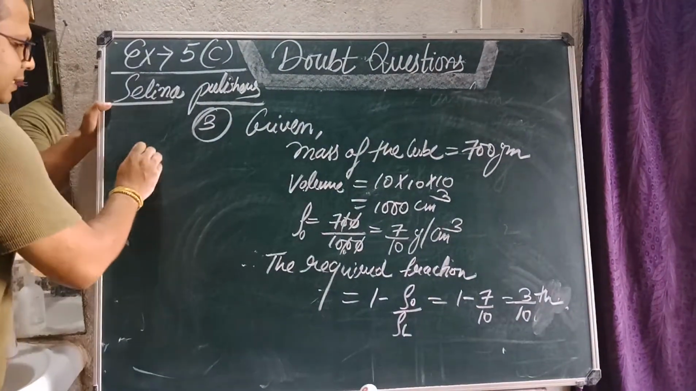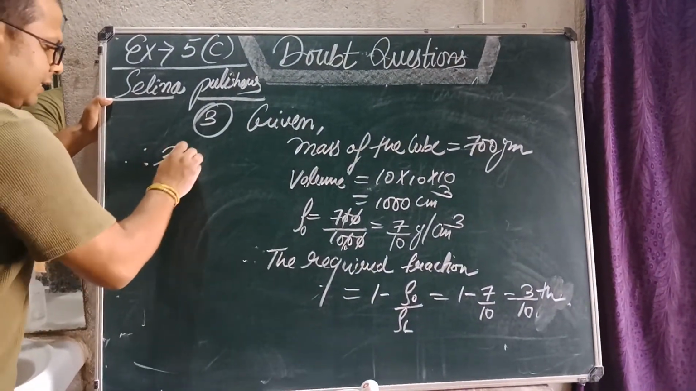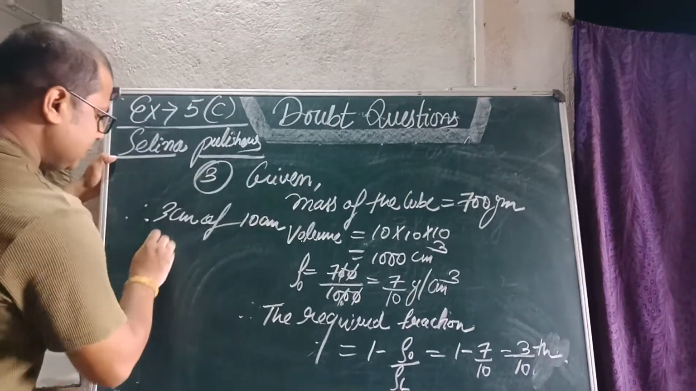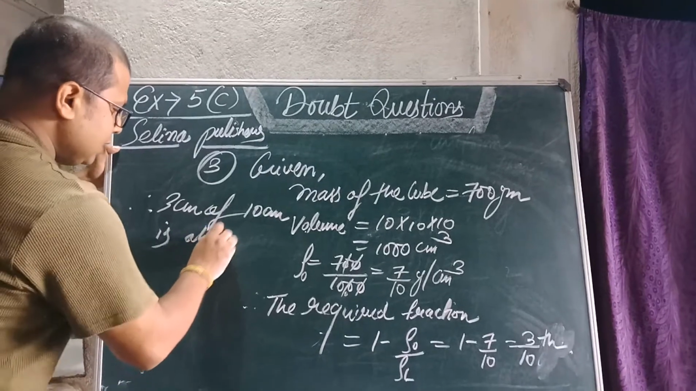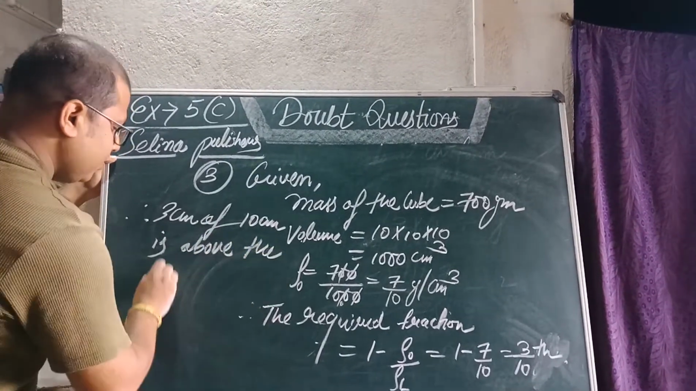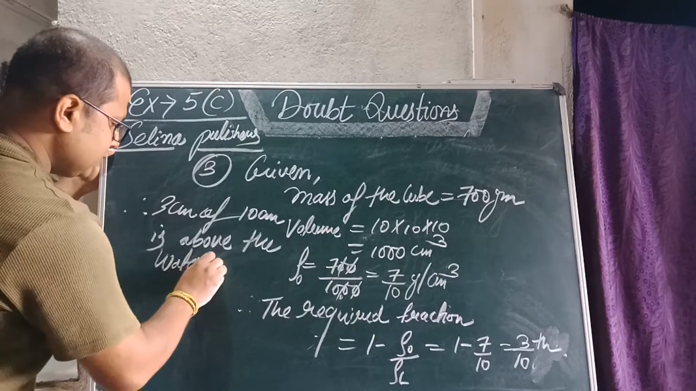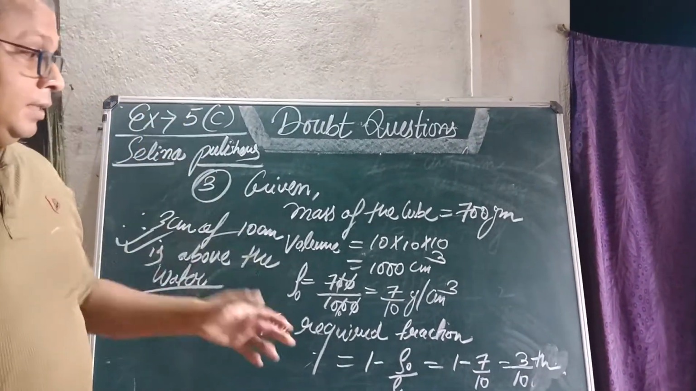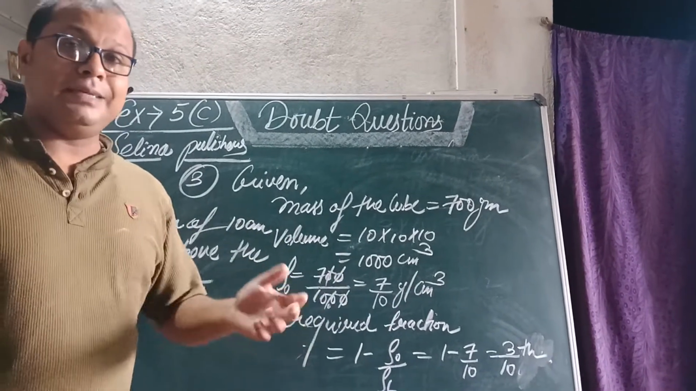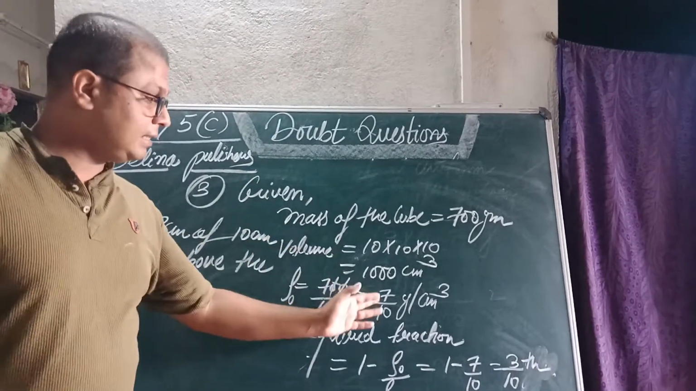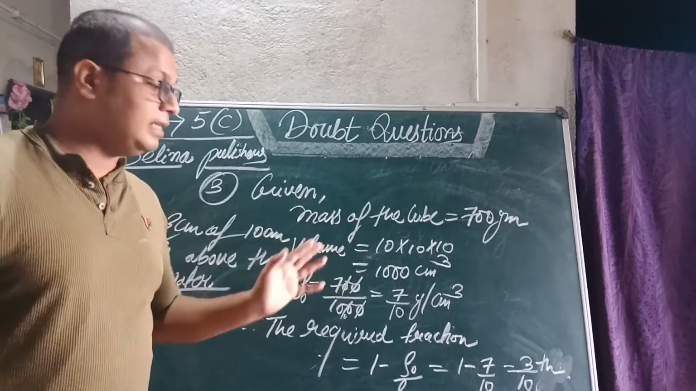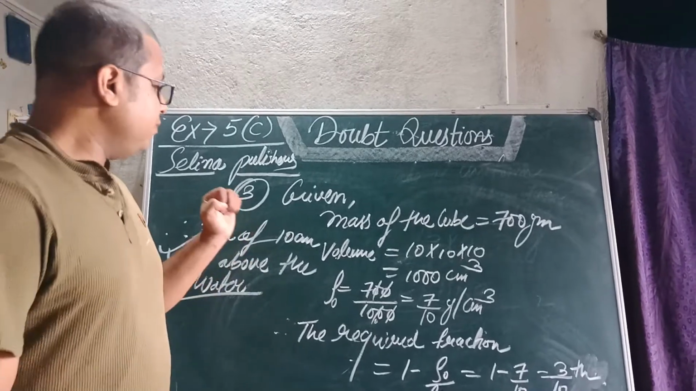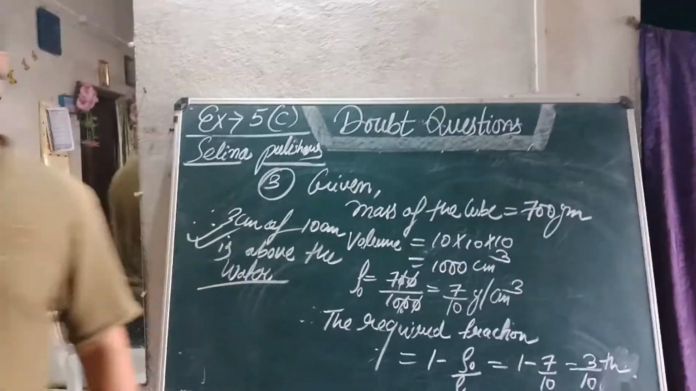Therefore we can say that 3 centimeter of 10 centimeter is above the water surface. So this is the answer of this question, students. 3 centimeter out of 10 centimeter is above the water surface, and the rest 7 centimeter is inside the water. I hope it is clear students. Now we'll move to question number 6.